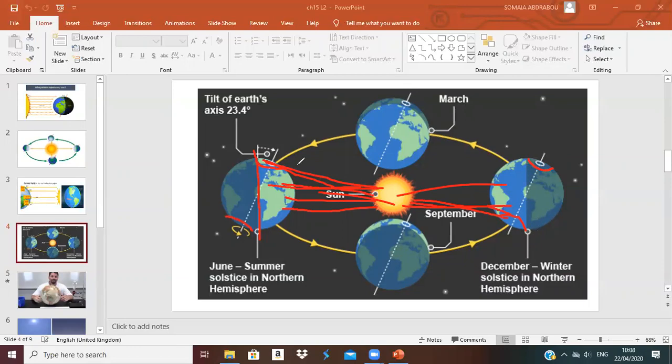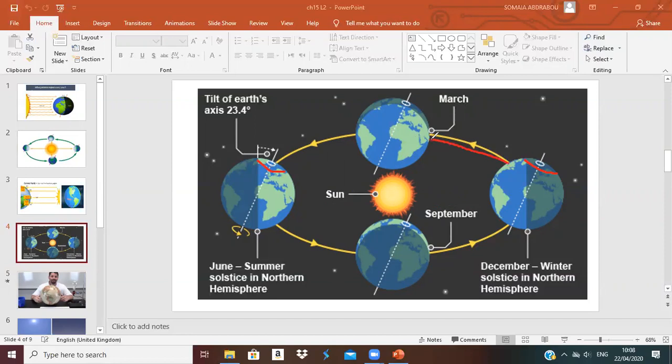Okay? So when the hemisphere is tilted toward the sun, it will have summer. When it is tilted away from the sun, it will have winter. The north here, away from the sun. The north here, toward the sun. So here we'll have winter because it is tilted away, and here the north will have summer because it's tilted toward.